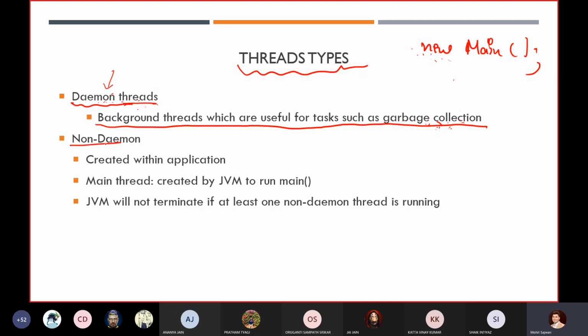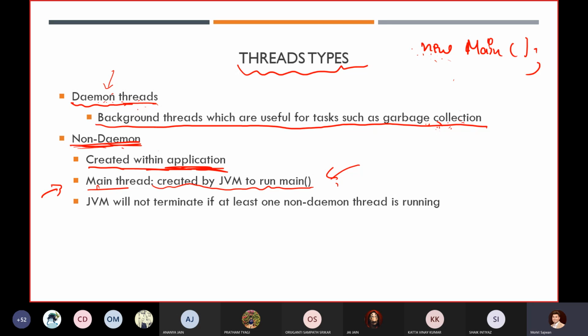Now we are going to work on non-daemon threads. These are created within applications, like the main thread. Whenever you write a public static void main, you already have a main thread, created by the JVM to run the main method. Even so, we are not working on multi-threading yet.